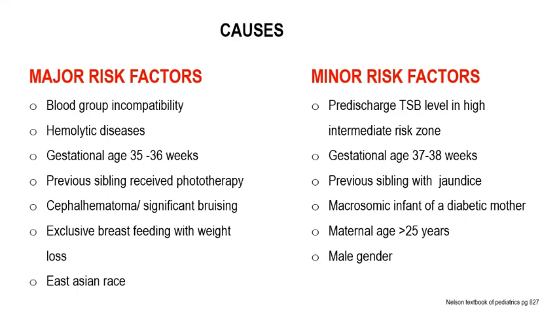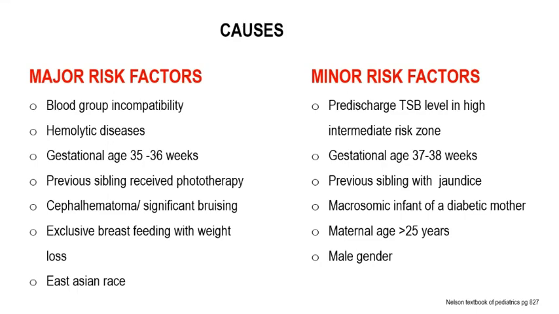Previous sibling with jaundice. If there is a history of a previous baby with jaundice, then we watch for this baby also. Macrosomic infant of a diabetic mother, maternal age of more than 25 years, and male gender generally present with this kind of complaint.